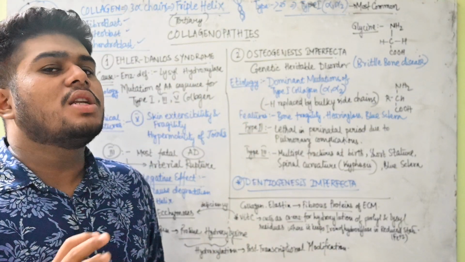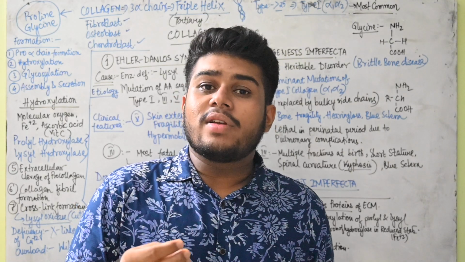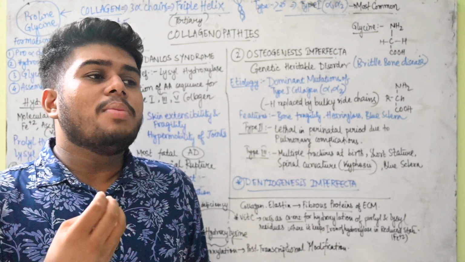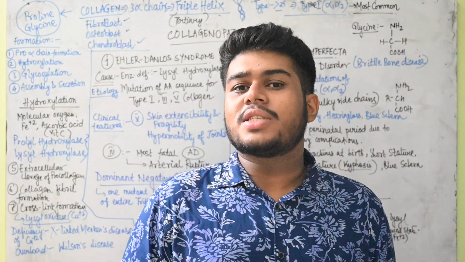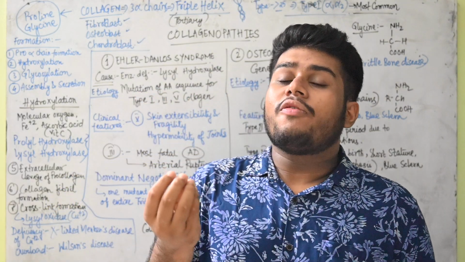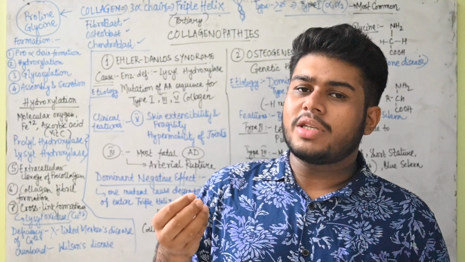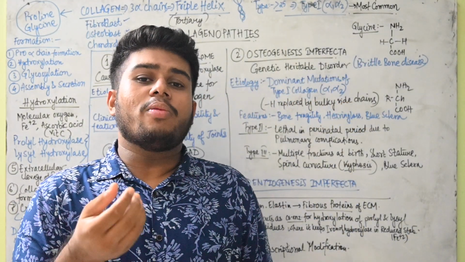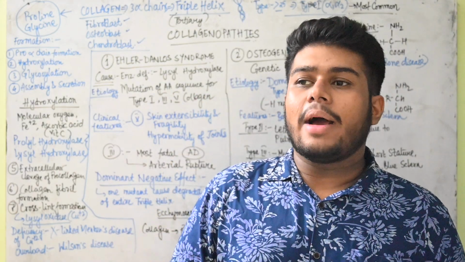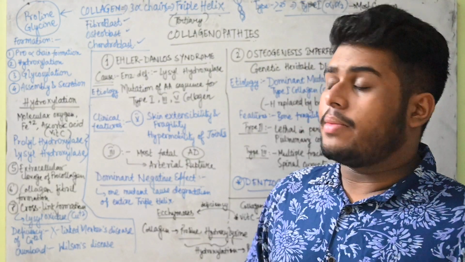Now if this hydroxylation process is not happening, then automatically collagen is not formed, and for that reason there can be something called ecchymosis. That will be bluish and reddish bruising of the skin. There will be some scars produced because of the loss of integrity of the capillary walls. The capillary walls will become very weak, and automatically they will rupture, releasing blood. So there will be chances of bleeding and hemorrhage also. So that was the function of ascorbic acid or vitamin C.